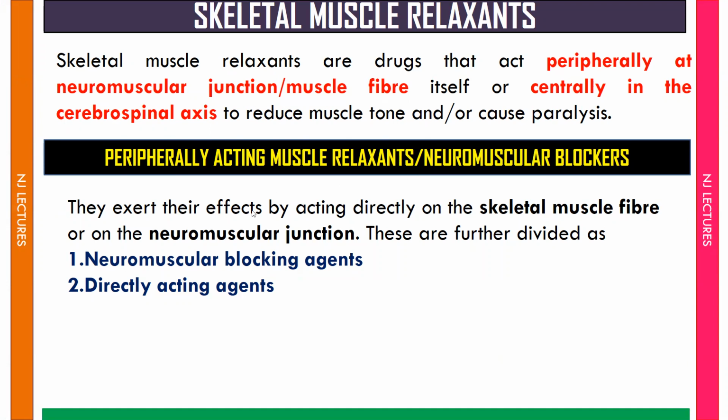They exhibit their action by acting directly on the skeletal muscle fibers or on the neuromuscular junction. Accordingly, they are classified into two categories, that is neuromuscular blocking agent and directly acting agent. For the neuromuscular blocking agent, the site of action is the neuromuscular junction. For the directly acting agent, the site of action is directly on the skeletal muscle fiber.